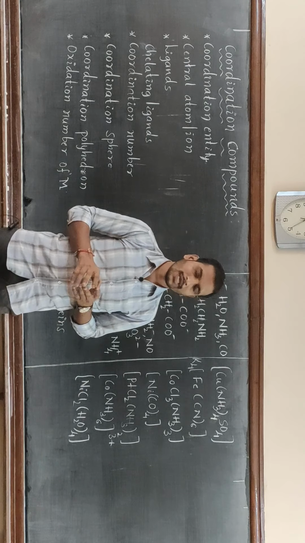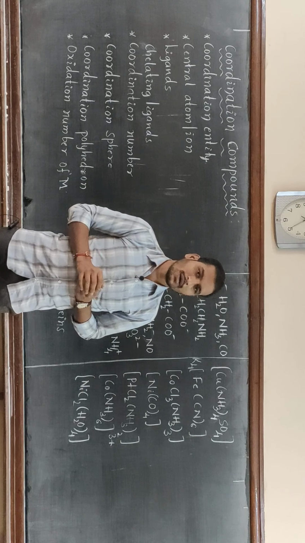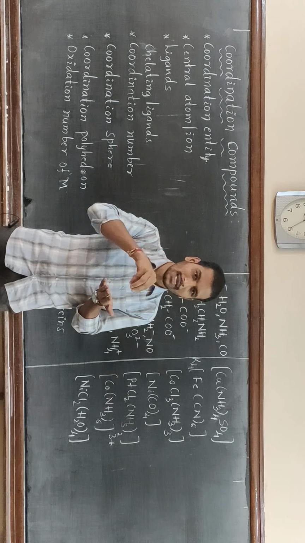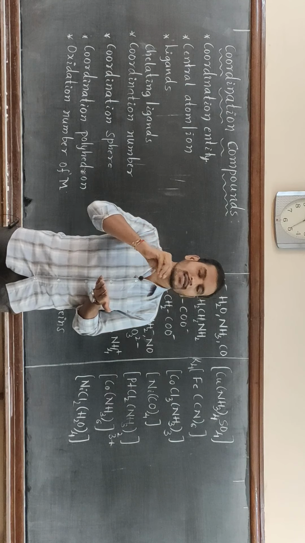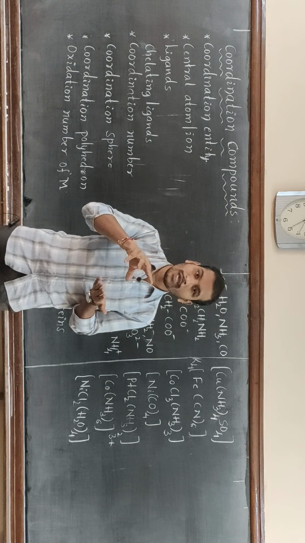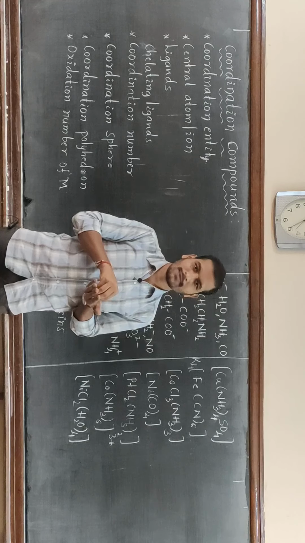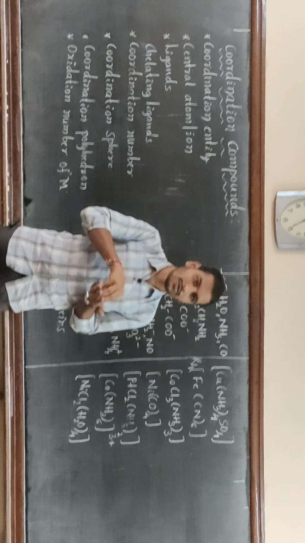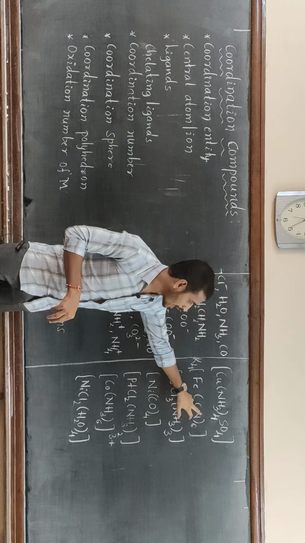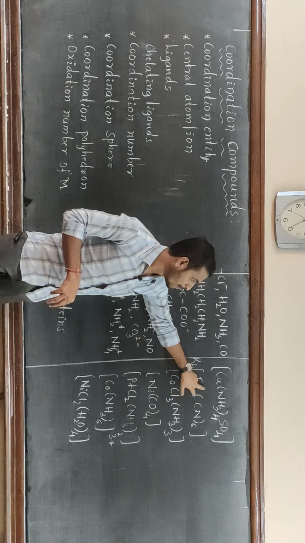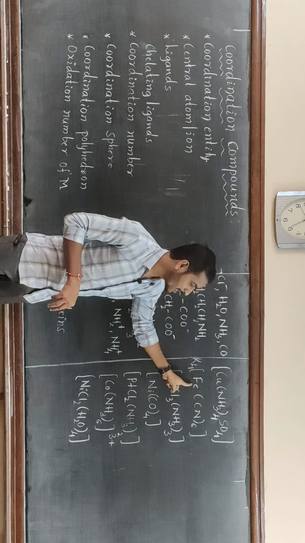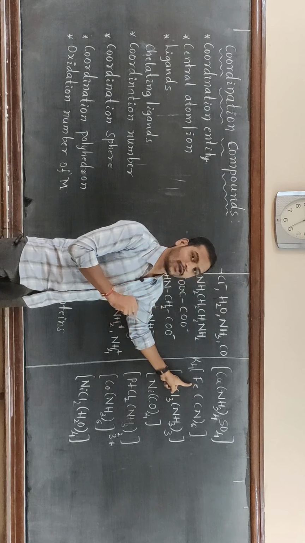And one more thing: in coordination compounds there is a formation of bond between the central metal atom and the ligands. Here ligands are the molecules or ions which surround the central metal atom or ion and donate a pair of electrons, and these pairs of electrons are accepted by the central metal atom or ion.